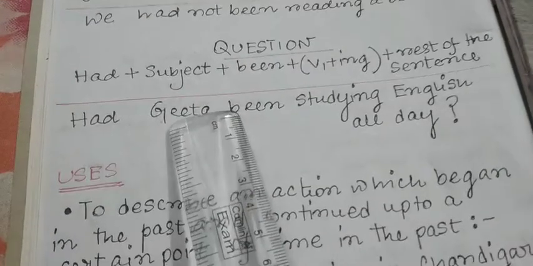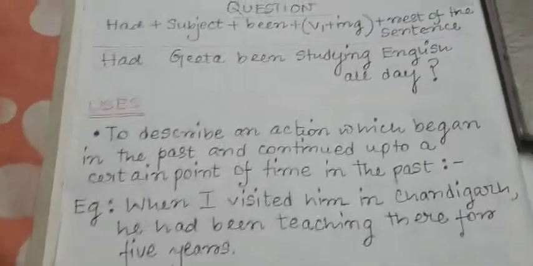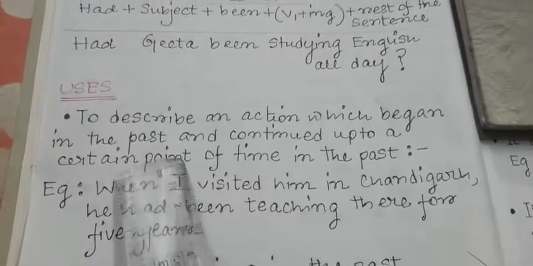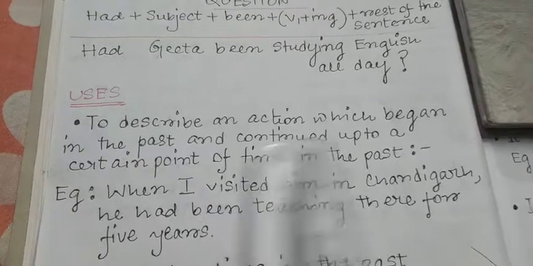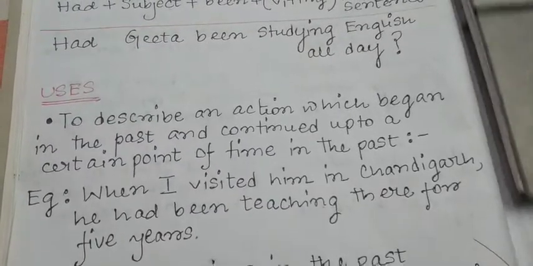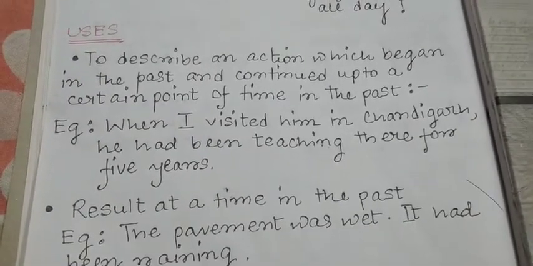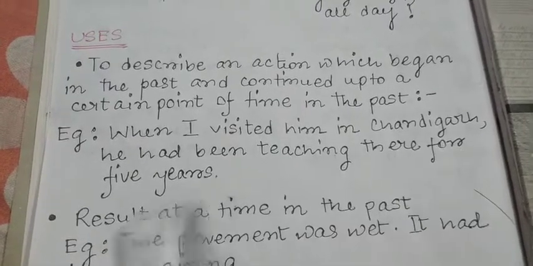It's in question form. Now when we will use this past perfect continuous tense, as I have said, it is used to describe an action which began in the past and continued up to a certain point of time in the past. For example, when I visited him in Chandigarh, he had been teaching there for 5 years.